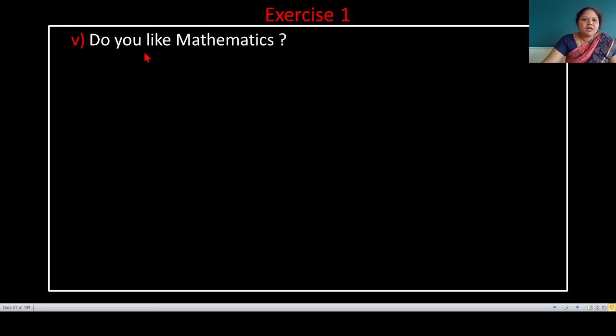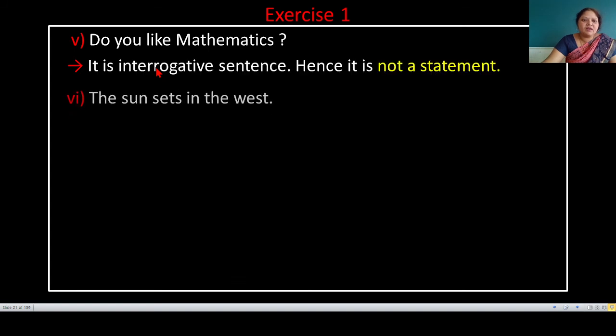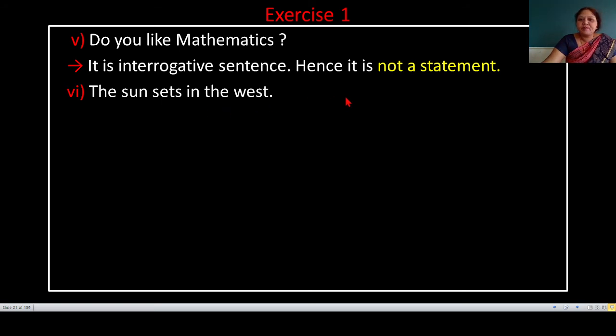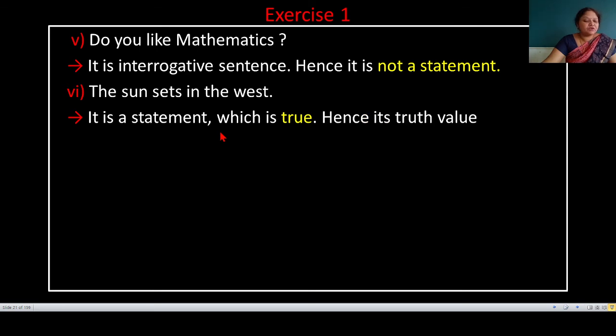Fifth example, do you like mathematics? It is an interrogative sentence and not a statement. And last, the sun sets in the west. It is a fact that cannot be changed. Therefore, this sentence is a statement which is a true statement and hence its truth value is capital T.